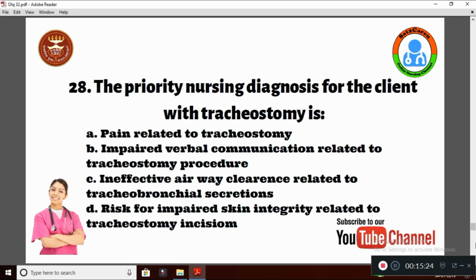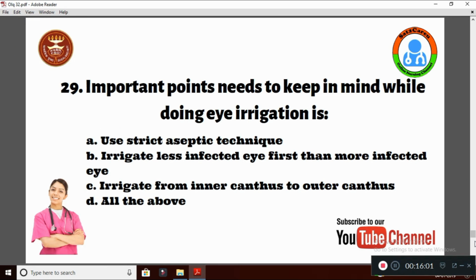Question number 28. The priority nursing diagnosis for the client with tracheostomy is option A, pain related to tracheostomy, B, impaired verbal communication related to tracheostomy procedure, C, ineffective airway clearance related to tracheobronchial secretions, D, risk for impaired skin integrity related to tracheostomy incision. The right diagnosis which gets the priority for a client with tracheostomy is option C, ineffective airway clearance related to tracheobronchial secretions.